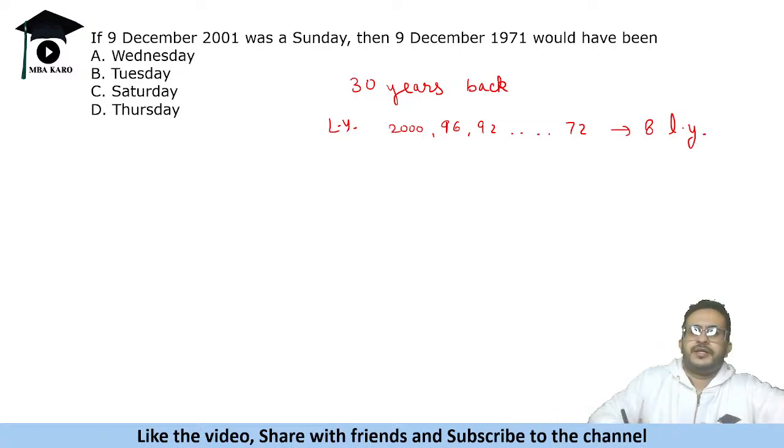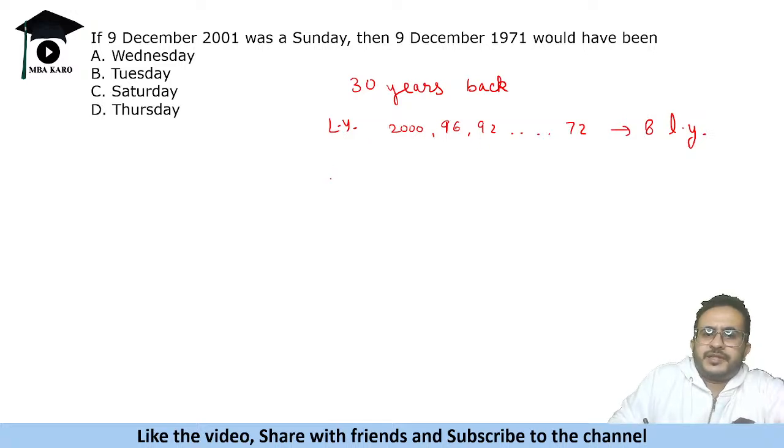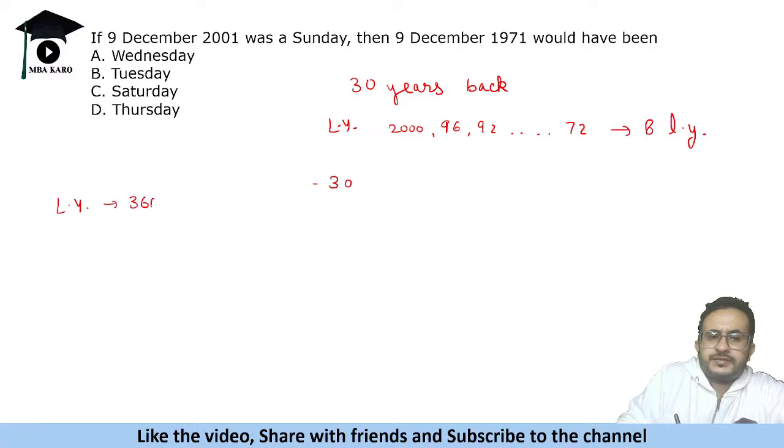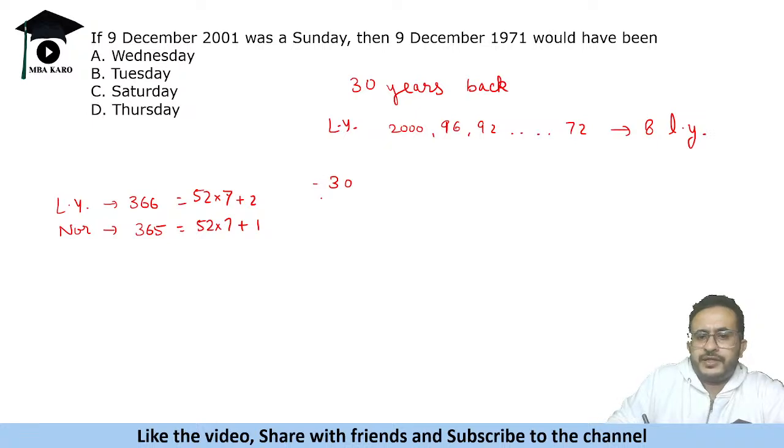So 8 leap years and 30 years. In 30 years, 30 days will decrease, and for each leap year, one extra day is subtracted. Why? A leap year has 366 days and a normal year has 365 days. 365 is 52 into 7 plus 1, so one extra day comes, and a leap year has two extra days. So we remove 30 years, so 30 days gone. In this we have to remove one extra day for each leap year, so we have to subtract 38 days. Okay, 38 days means 7 fives are 35.